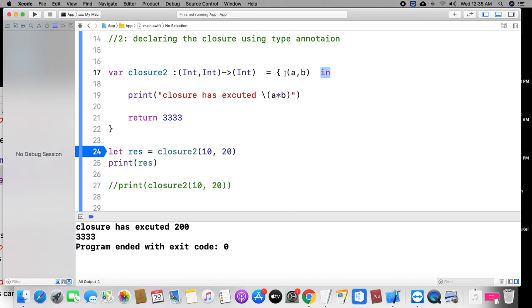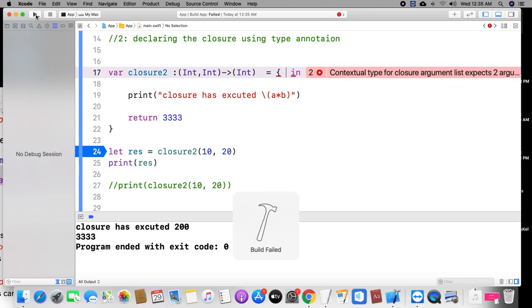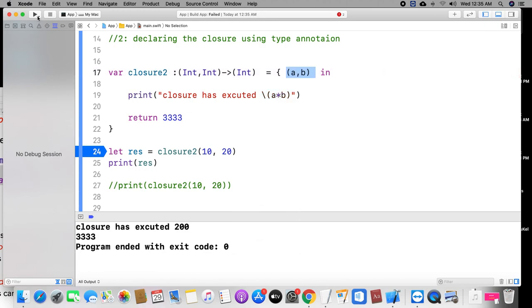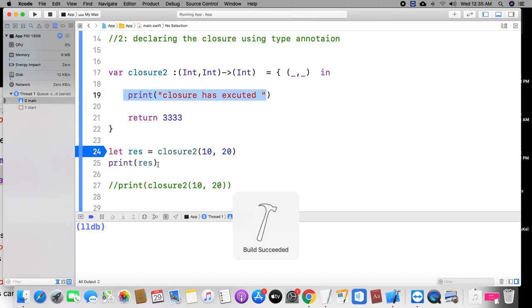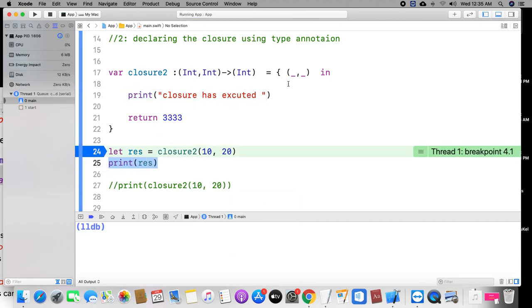Okay, but if you want to avoid these things also, what will happen? We'll check it out. What is the error? It's not possible. Okay, but if you want to ignore this a and b value, you can. I think nothing, it is possible. Look at here. But you can't use the a and b here because you ignored a and b. It doesn't understand a and b. Now it is possible. Just this statement has executed and the return value will be printed here. That's it.